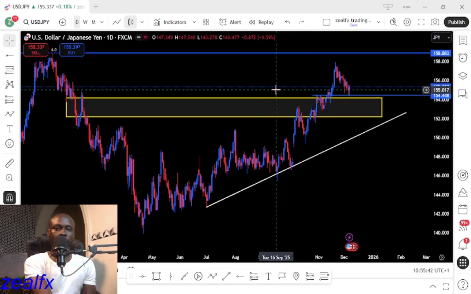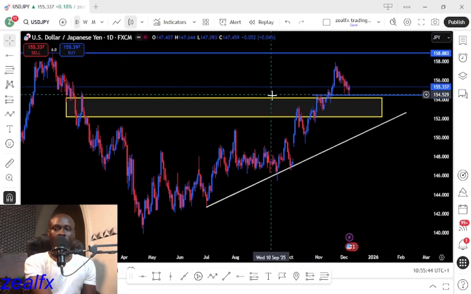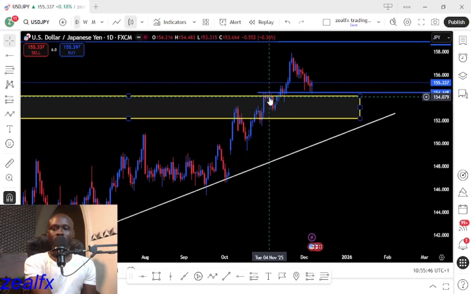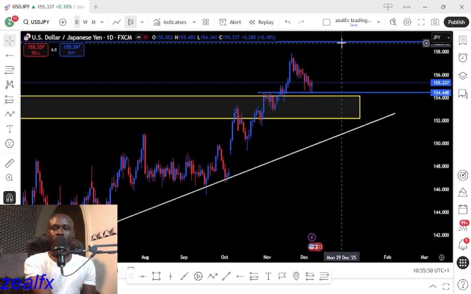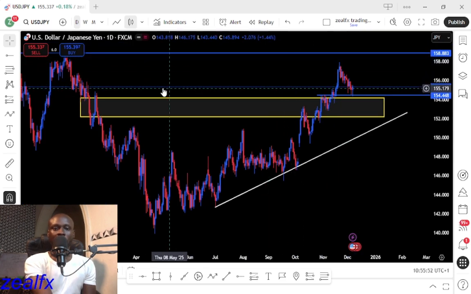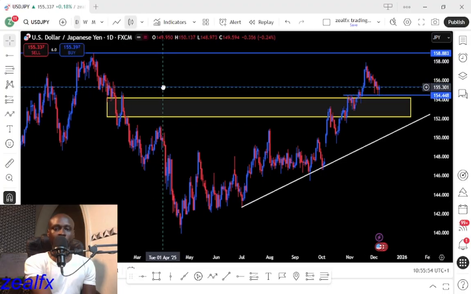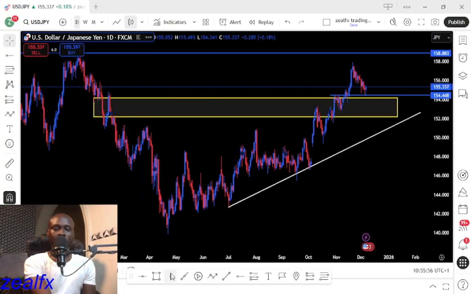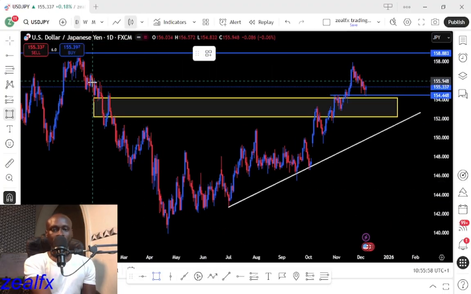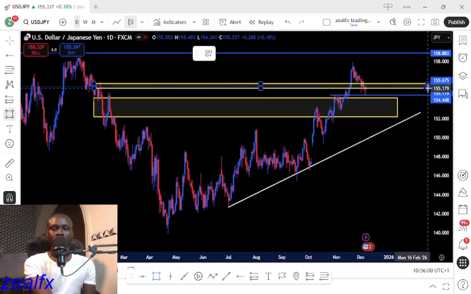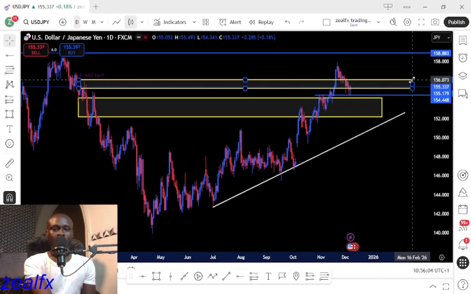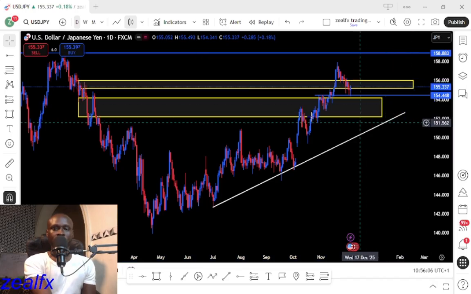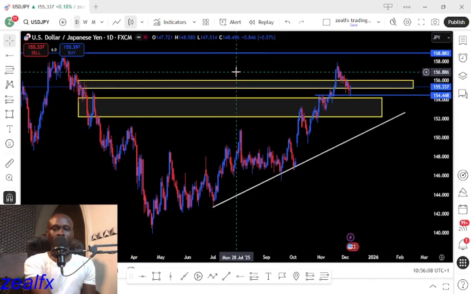As long as we have this uptrend structure on the USDJPY and price tested this level of interest, this can push price back to the next resistance level. But we have a resistance on the USDJPY, which is this particular daily resistance level. So we expect price to break above this resistance level before we can start looking for possible buying opportunity.